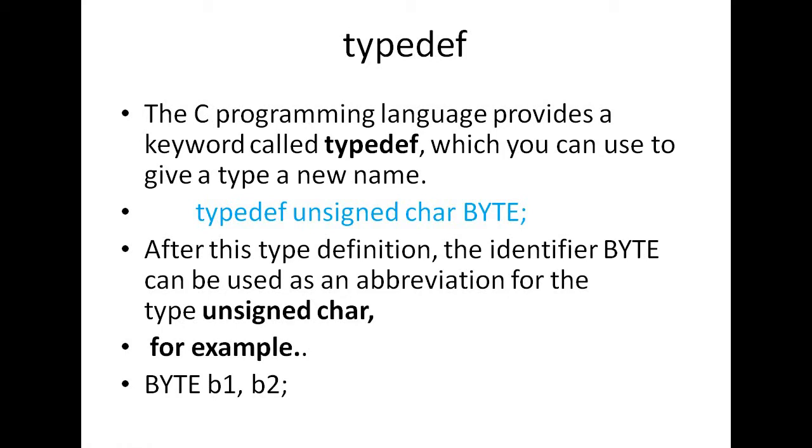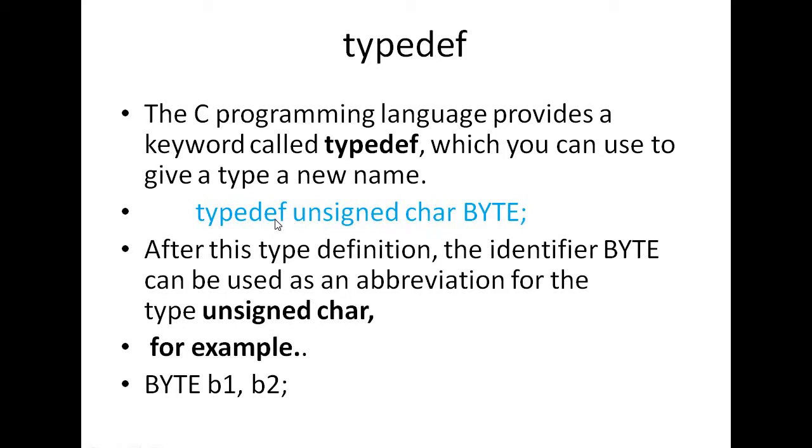Unsigned char is the existing data type. Char is generally used for storing a 1 byte character value. And unsigned means it will take all the positive values.